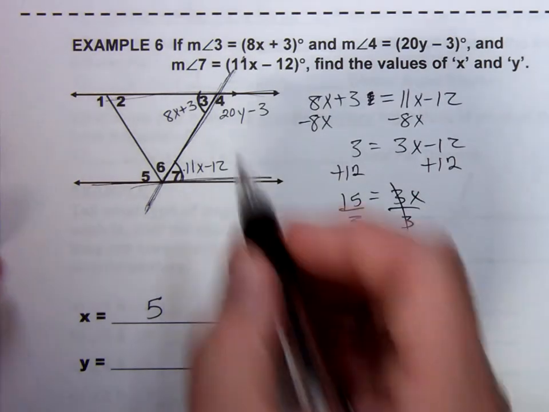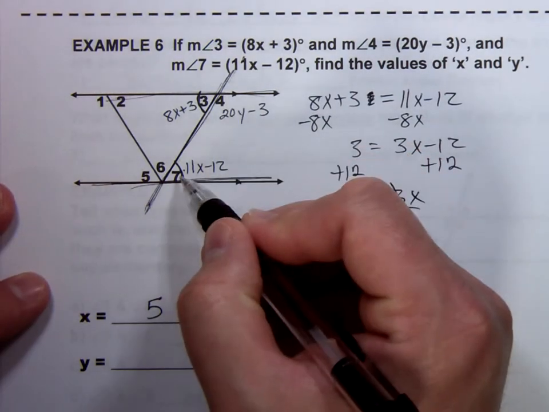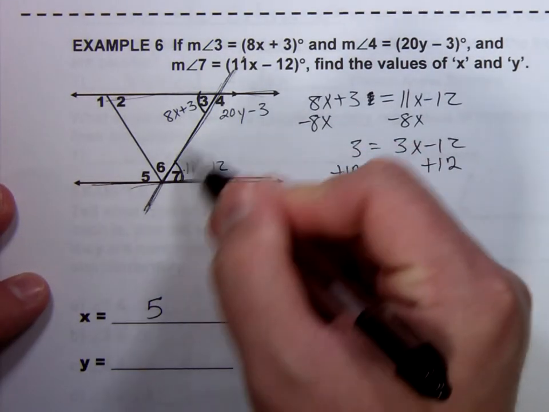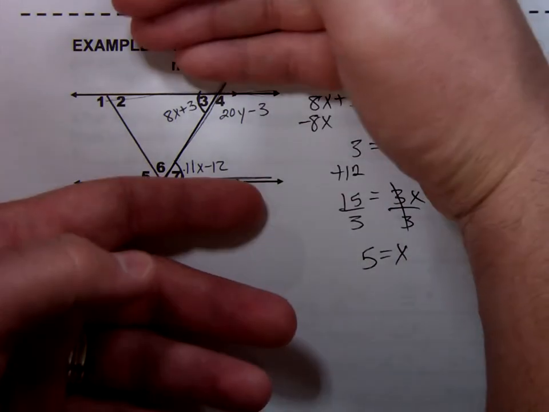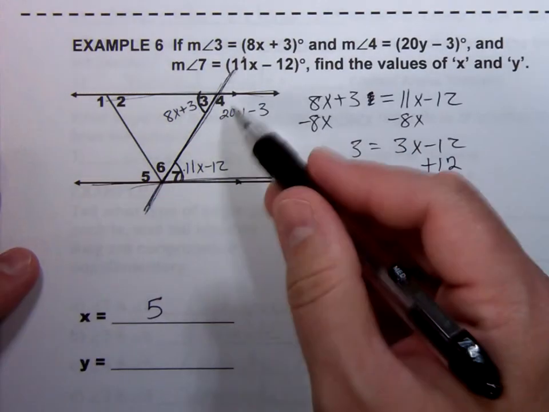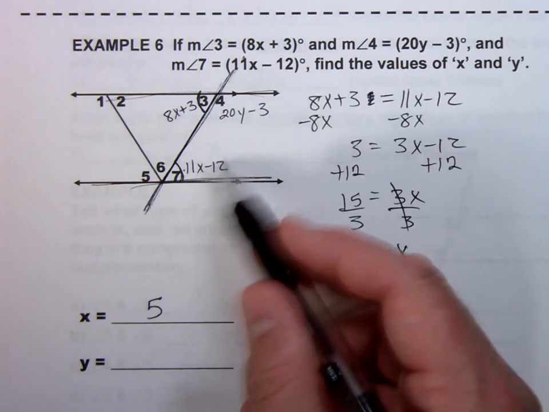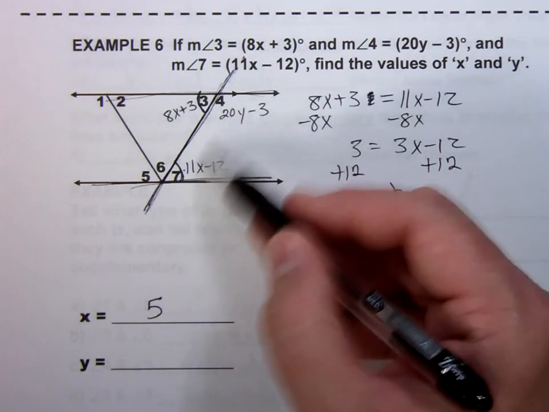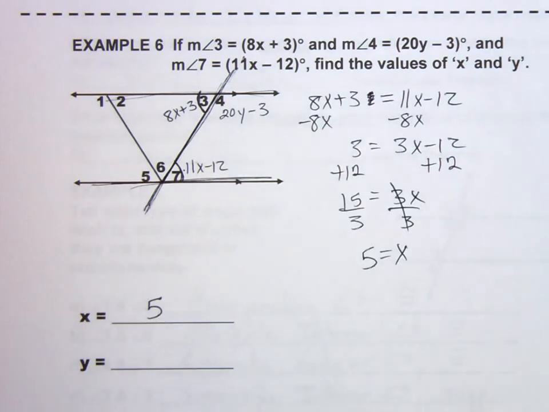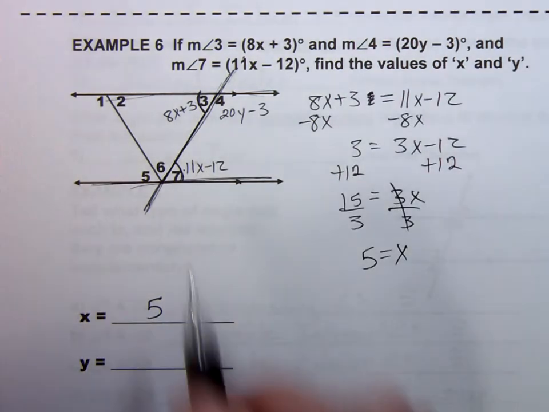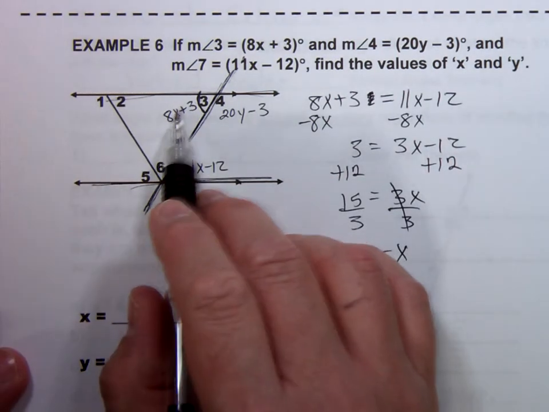If I look at angle 4 and angle 7, they're on the same side of this transversal and in between the lines. Those are same side interior angles. We learned same side interior angles are supplementary when the lines are parallel. So I could substitute this in for x, find out what this is, and know that these two add together to equal 180, supplementary. Or I could substitute 5 in here for x and find out what this angle is.